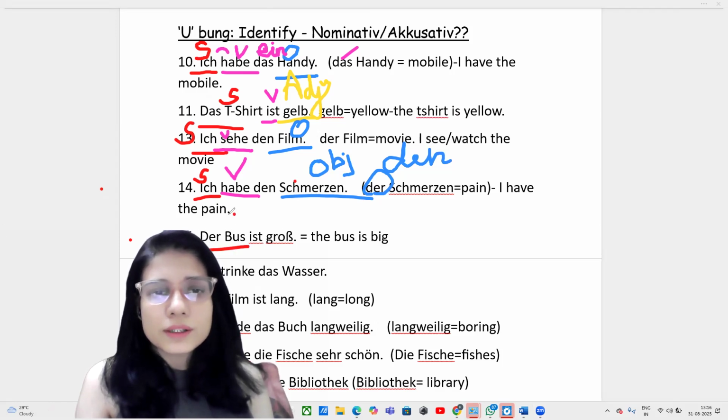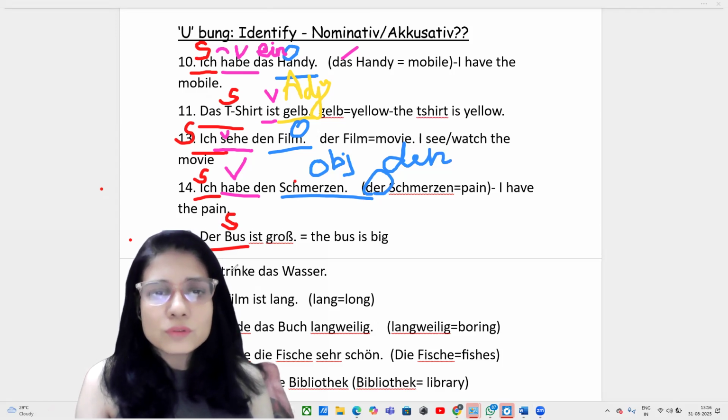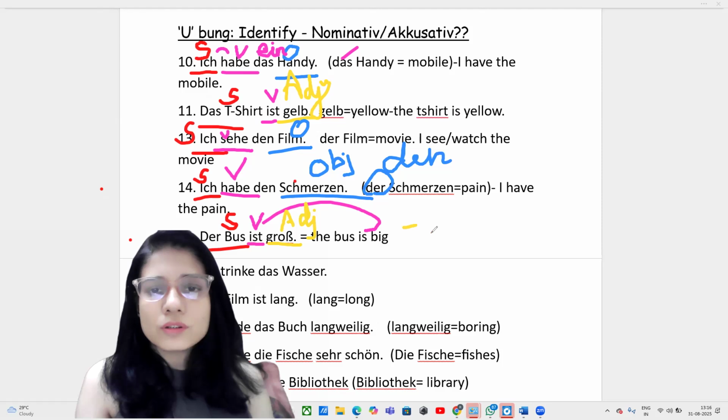There is the article of the bus. In nominative, it is masculine there. The verb here we have used is the sein verb, which is ist. In English, we call it as is. And groß is your adjective, big. It is an adjective. Hence, what type of sentence is this? This is your nominative sentence.